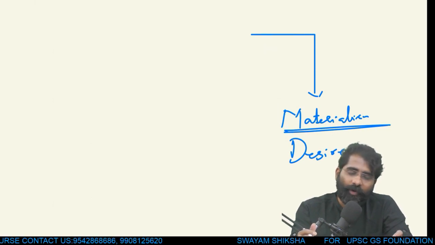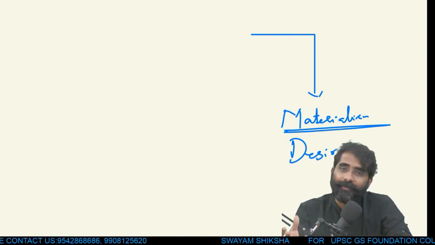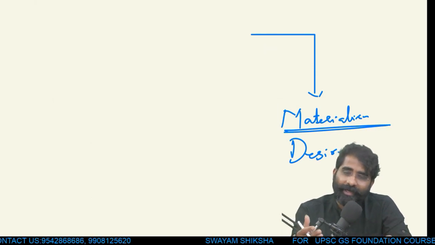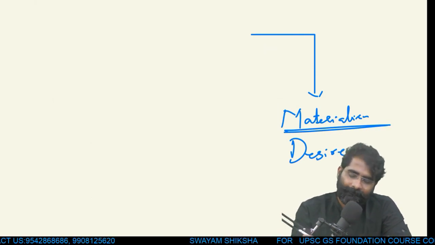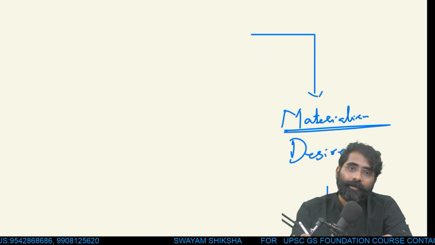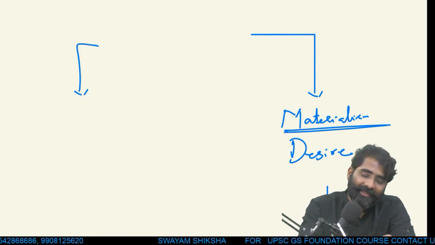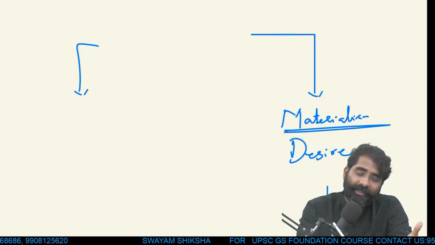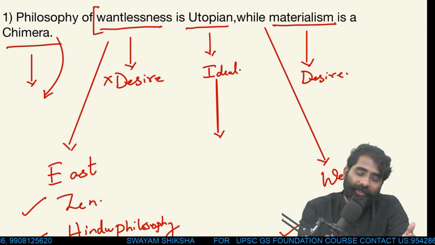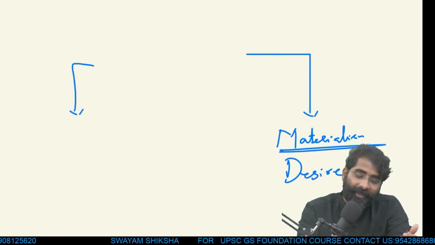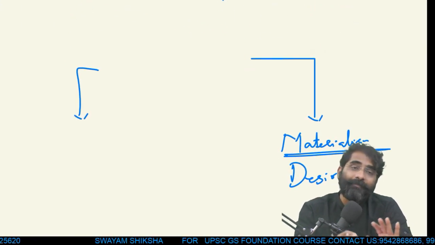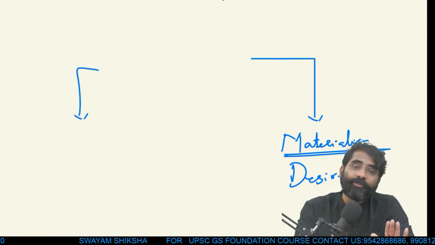Once that is over, there is a new desire that comes in place. So there is no end to it, and therefore it's an illusion. This is one way of looking at it. Okay, and materialism and wantlessness is something like a utopian concept, because having no wants absolutely is also difficult.